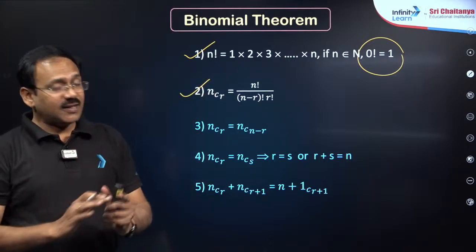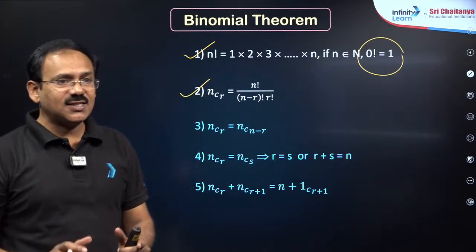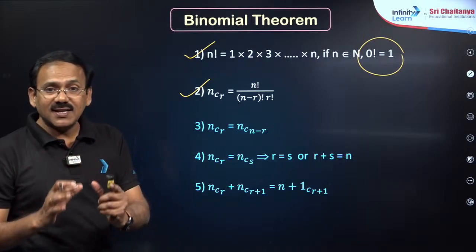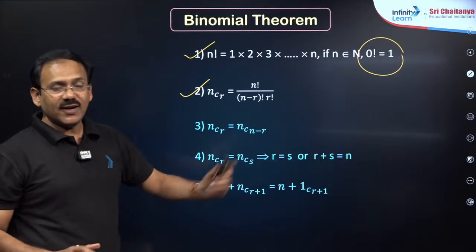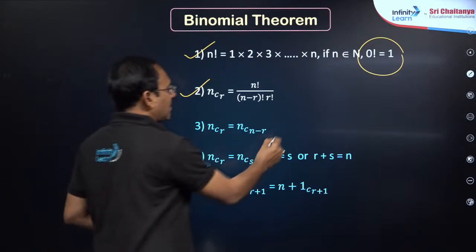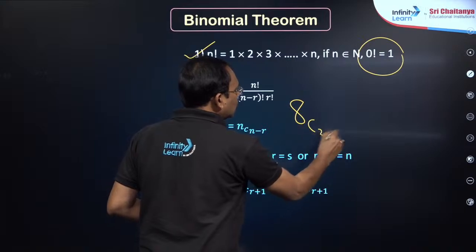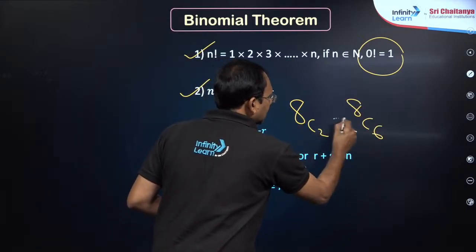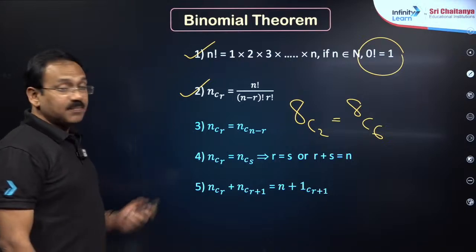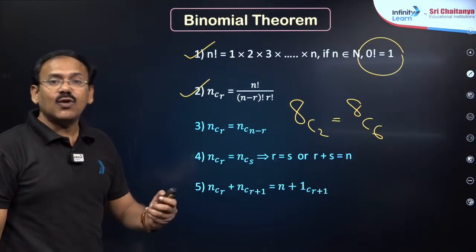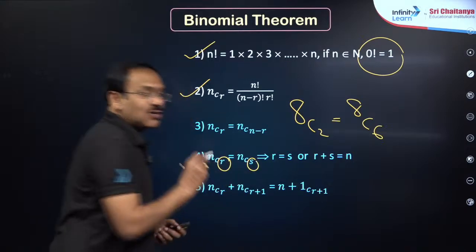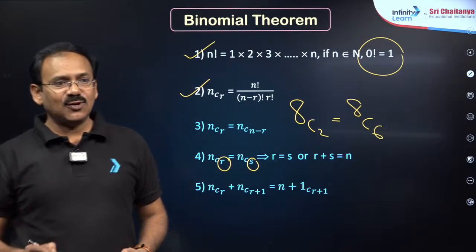And there may be many results, but few results we will be using repeatedly in the topics, those I have given with different color. See, nCr is equal to nC(n minus r). For example, 8C2 is same as 8C6. To compute such things, we will convert into this and we do dear students, right? If nCr is equal to nCs, what happens, you know, possibly r is equal to s or r plus s is equal to n.